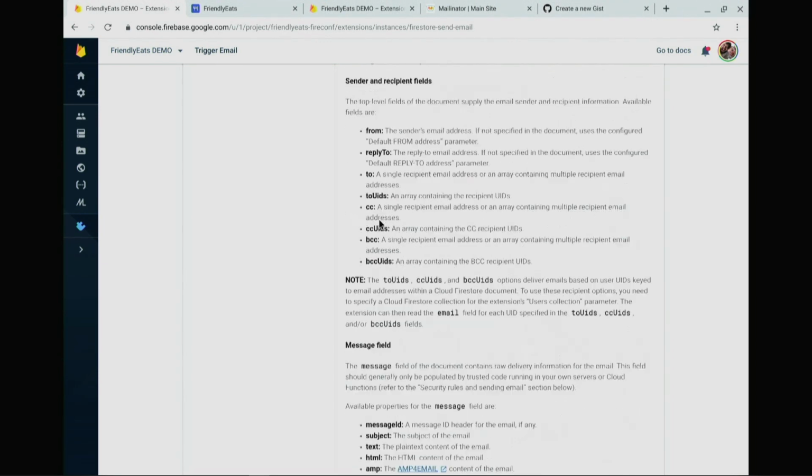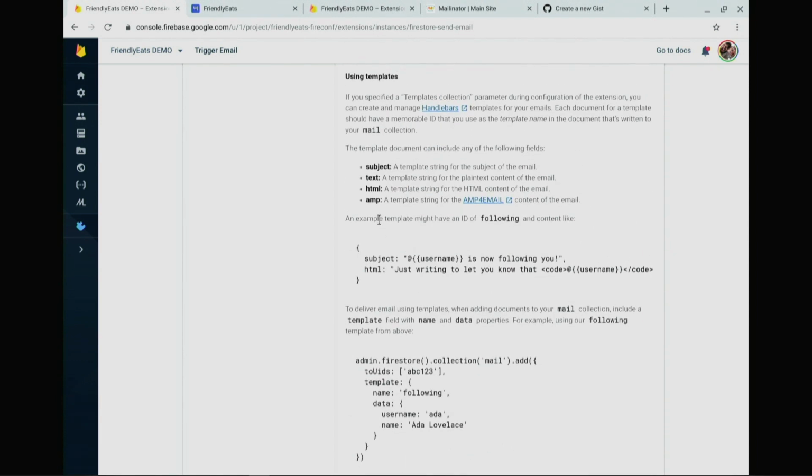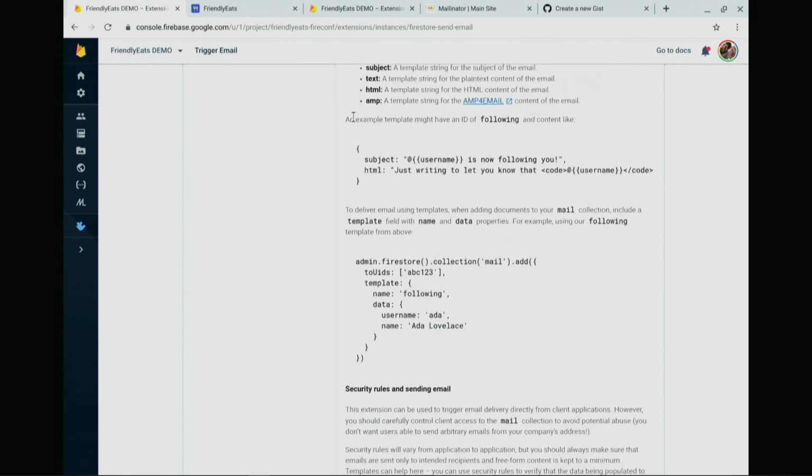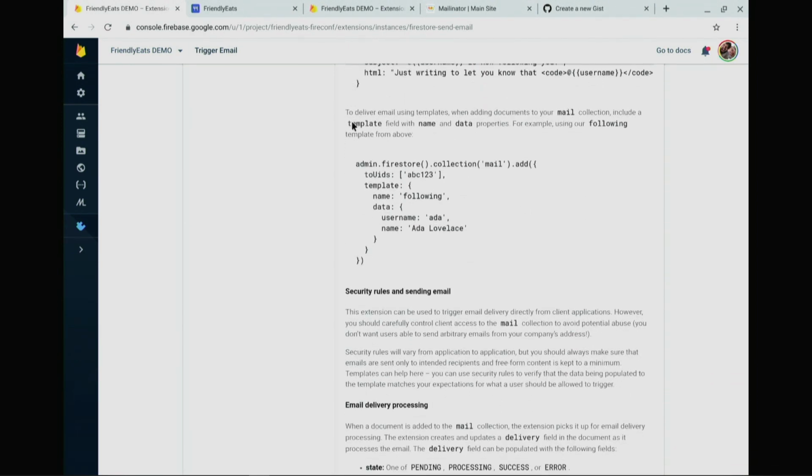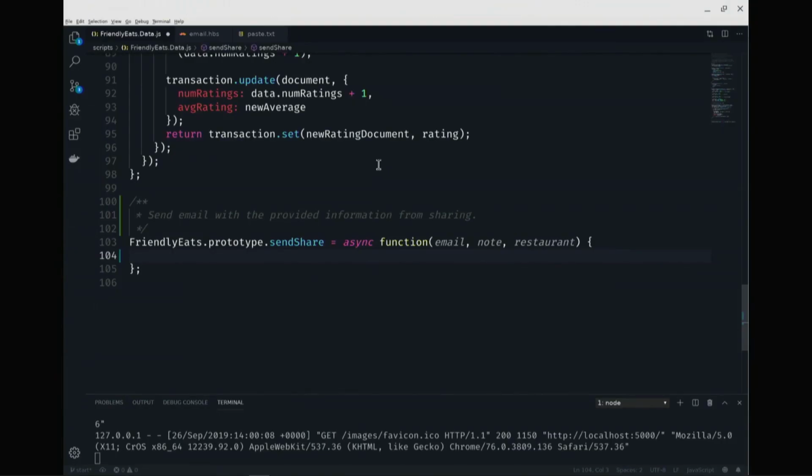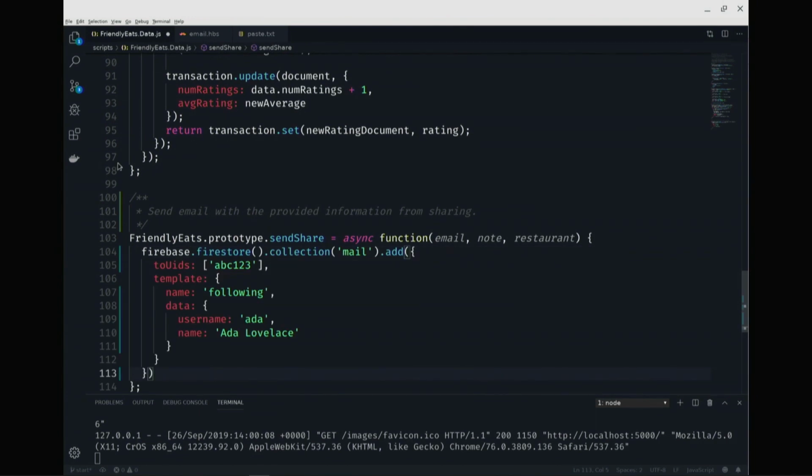And we were talking about using the template feature because we're going to be sending a lot of these emails. We want to send them directly from the client. And so we want to be able to reuse the same thing without having to paste in an entire email body from the client every time. So let's see. You know what? I'm reading the documentation, but I'm just going to copy from the docs because that's what we do, right? So let's just go back over here, paste that in.